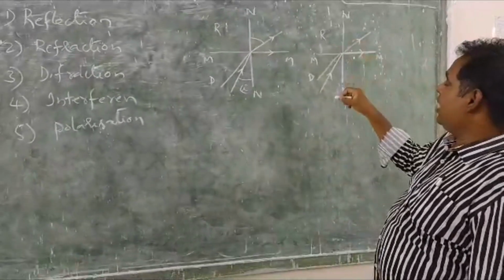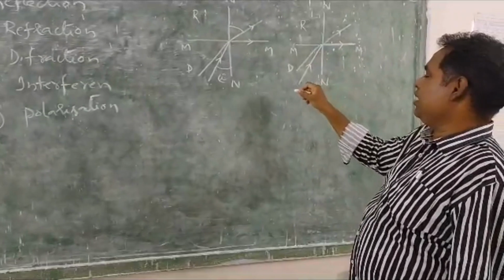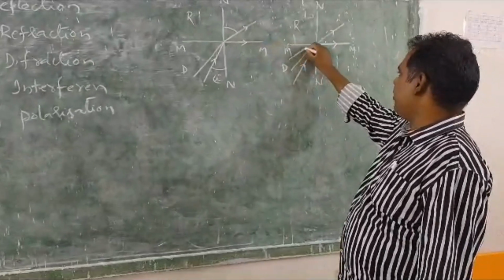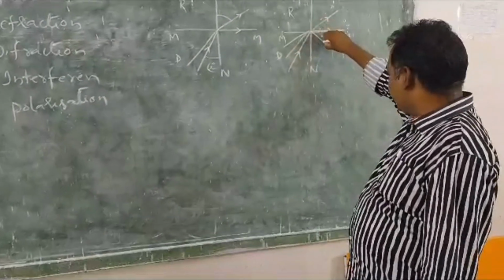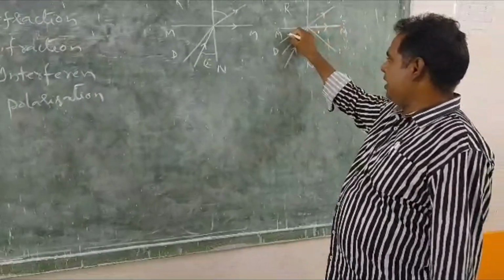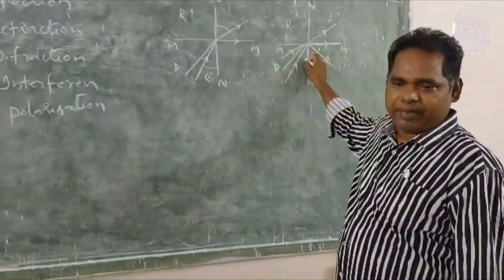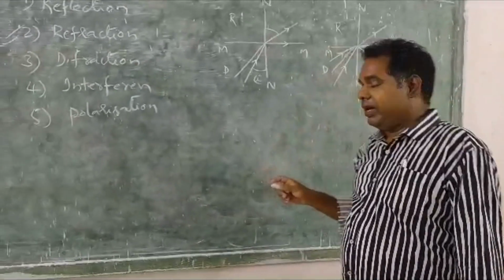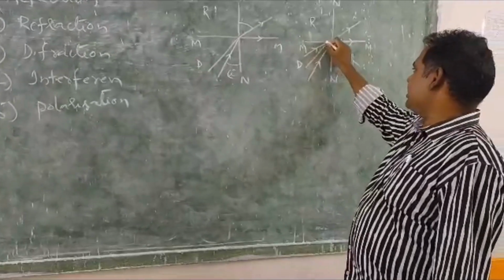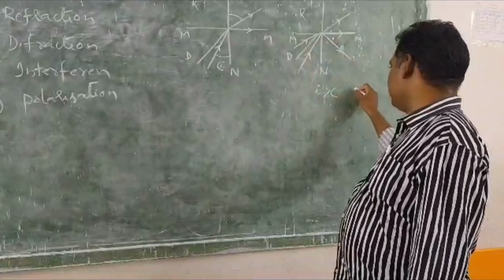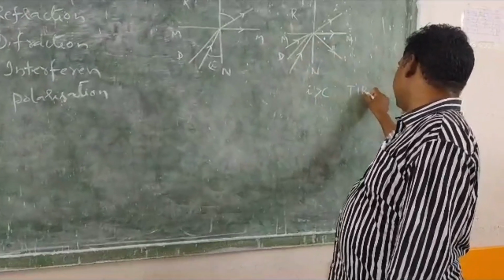So the phenomenon we are now discussing, total internal reflection, is nothing but bouncing back of the light ray to the same medium, that is, the denser medium. I greater than C is the condition to get total internal reflection.